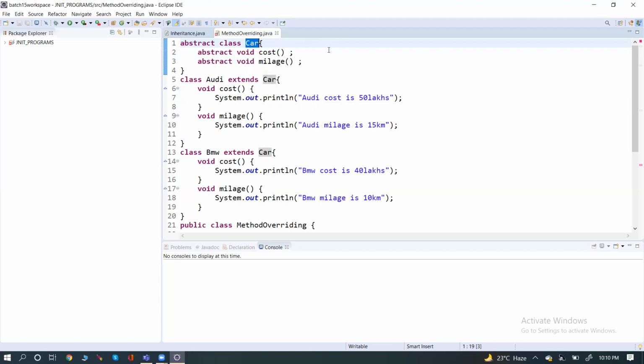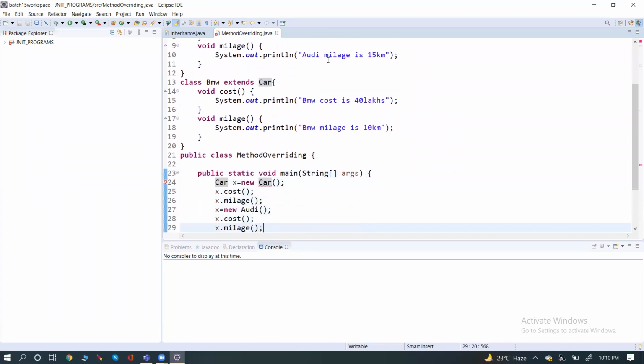If you see down, you are getting an error: cannot instantiate the type Car. Why? For abstract classes, we cannot create the object.